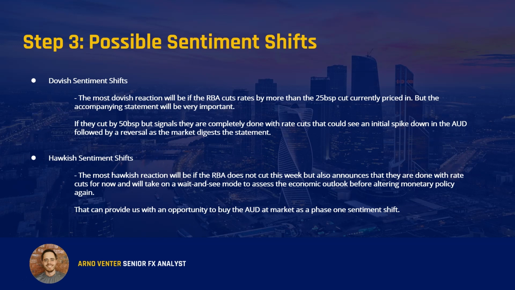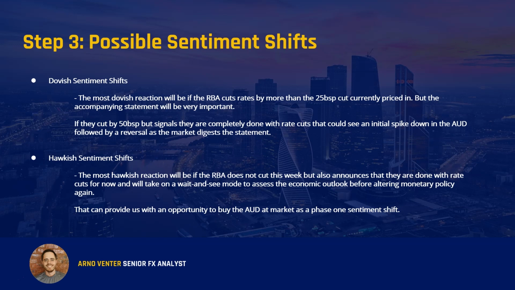But in this case, the accompanying statement will be very important, because if they cut, let's say, by 50 basis points, now again, this is a very unlikely scenario, which will create a very big dovish shift, but they signal in their statement that they are now done after this cut and would rather go into a wait and see mode. That could actually see an initial spike down in the Australian dollar, but that can be quickly followed by a reversal as the market starts to digest the statement, realizing that, okay, this was a big cut, but they might be done for now. So just keep that in mind in case we do see a surprise bigger than expected cut.